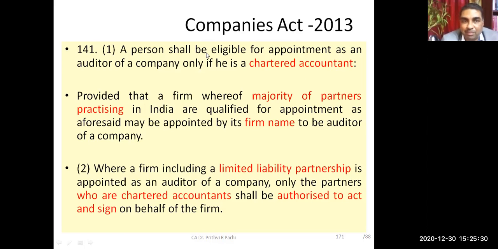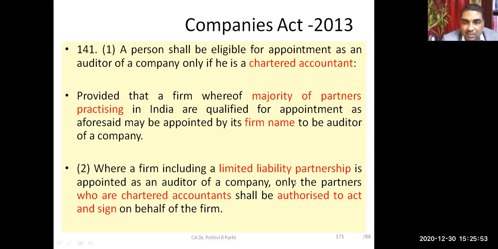First point, you see it is said who are qualified? Only chartered accountants. If the majority of the partners are also chartered accountants, then appointment is possible in the firm. And it is also possible to make the appointment in the name of a limited liability partnership. That is also a kind of partnership.